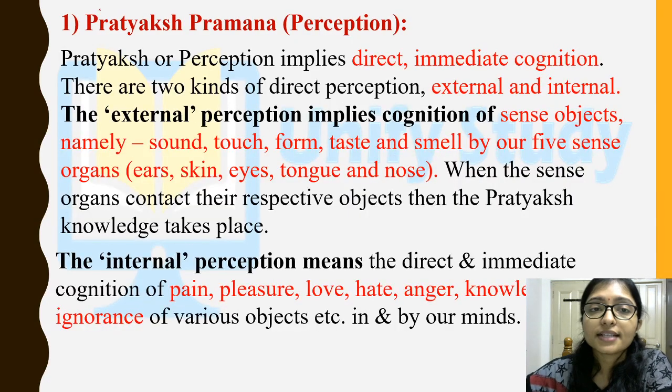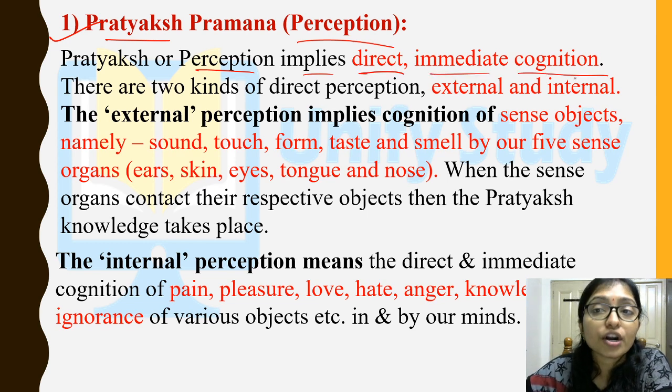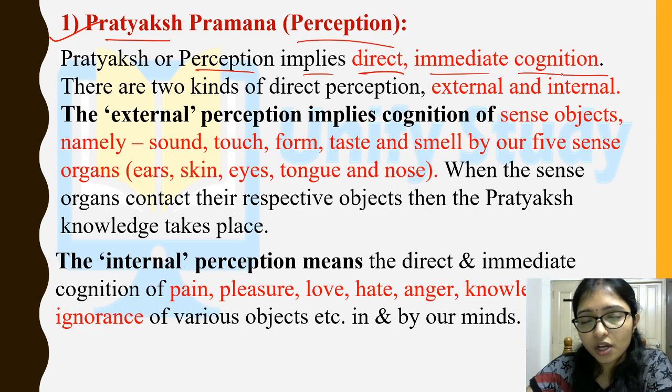So first one is pratyaksha. Pratyaksha means perception. Pratyaksha, or perception, implies direct or immediate cognition, meaning you are watching something directly or immediately. You are the immediate observer. That is immediate cognition.